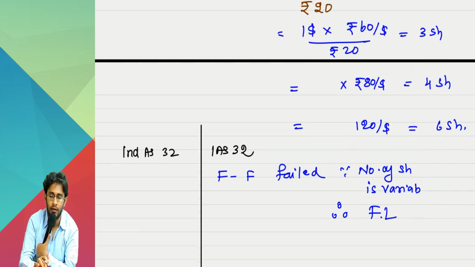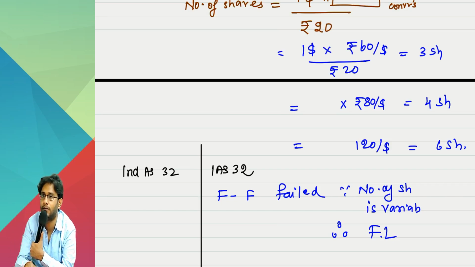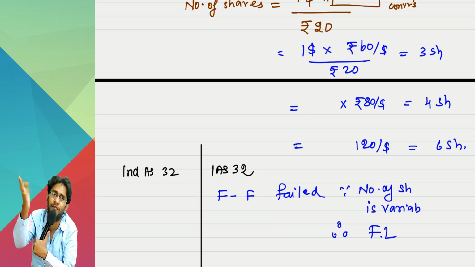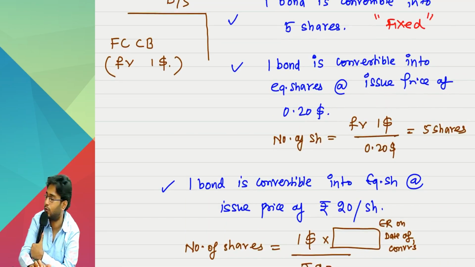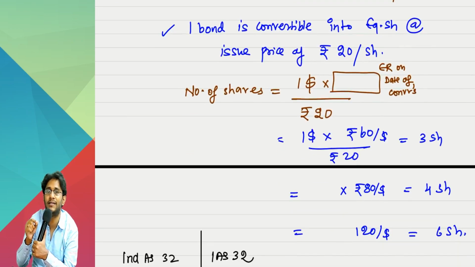We said that since you have fixed the issue price, you don't have any intention to protect the return of the other party. Sir, why should I fix the issue price? Can't I simply say that after 5 years, whatever the market price of my share is, you take that? No, I am fixing an issue price, just like case 2. My goal is to issue fixed shares only, but I cannot issue a fixed number of shares because the issue price of the share is fixed in local currency, but the foreign currency bond's value is obviously in foreign currency.